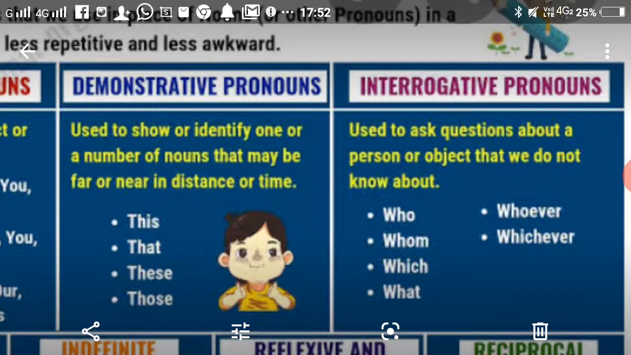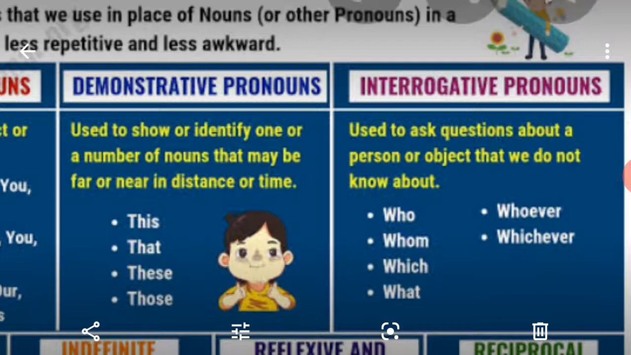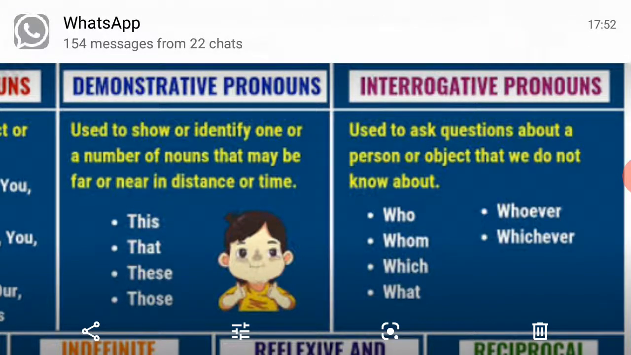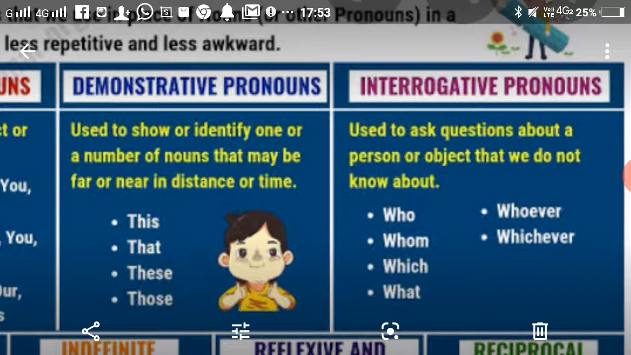Clear? Used to ask questions. Whenever we ask a question about a person or object that we do not know about, we are not aware of it, then the words used are called interrogative. Mainly these are of the WH family, like who, whom, which, what, whoever, whichever.